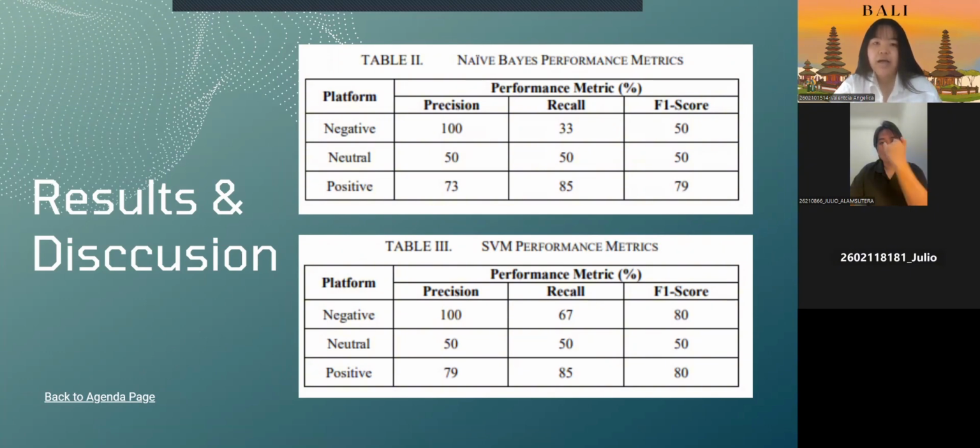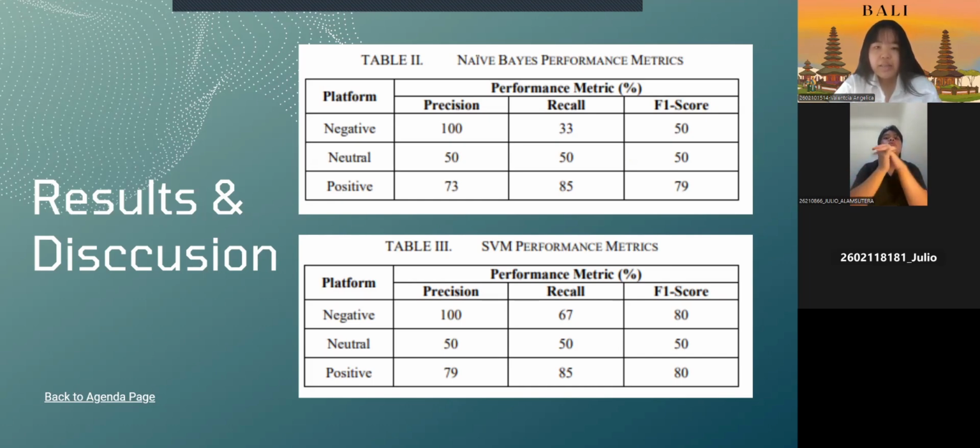And I'm going to explain about the negative class. The precision achieves 100%, meaning that all tweets that are predicted as negative are truly negative. Only 33% of the actual negatives were correctly identified. And meanwhile, the F1 score only gets 50%, meaning the balance of the negative class in the naive Bayes method is not really good in this Shopee dataset.